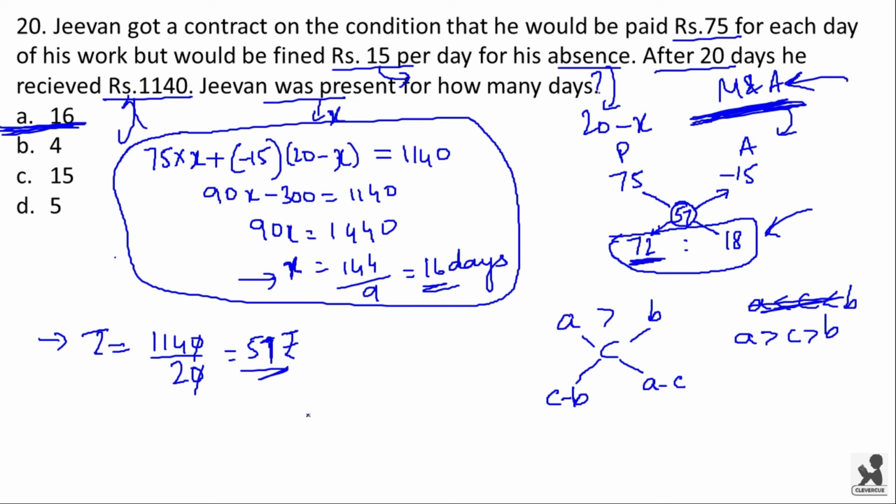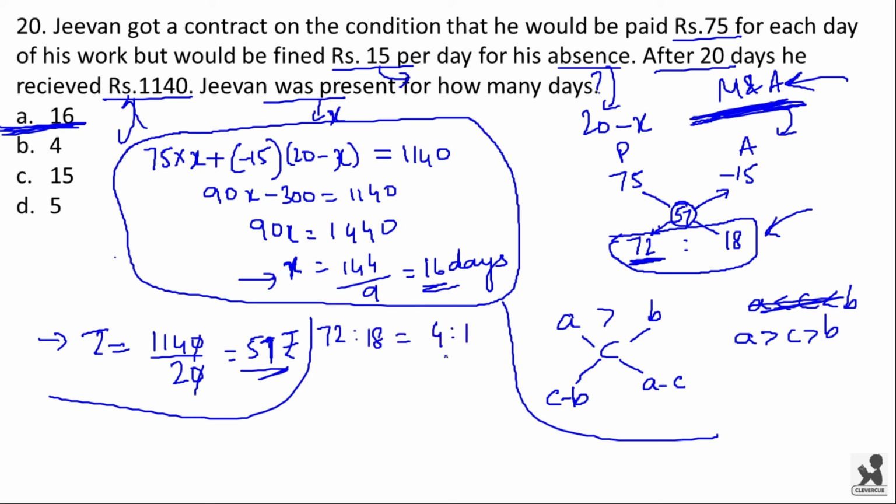So here I am writing it over here. 72 is to 18 will be equal to 4 is to 1.